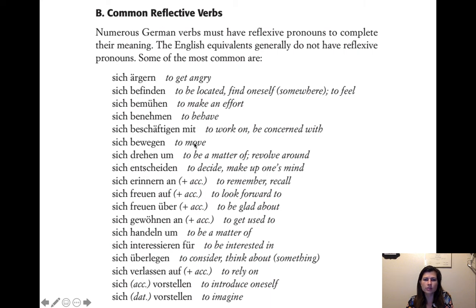Not to move residence though, only like physical movement, this kind of movement. If you're gonna move residence, there's a different one for that. That's another umziehen. And then we have sich drehen, to revolve around. And then sich entscheiden, to decide, we had already. Sich erinnern an, to remember. Sich freuen auf, to look forward to. Sich freuen über, to be glad about.